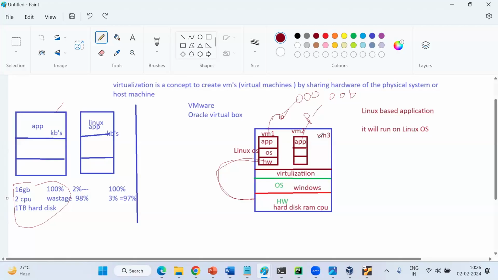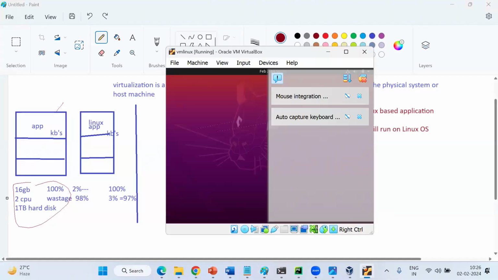Yes, Ubuntu is a flavor of Linux. We have so many flavors. See guys, now you tell me one thing. I'm going to install a Red Hat VM. What is the process? Same process. Where will the difference come? The ISO image. You have to download the Red Hat ISO image. That's it. Hardware same, name same, credentials same, start same. You can use the same. Is it clear?